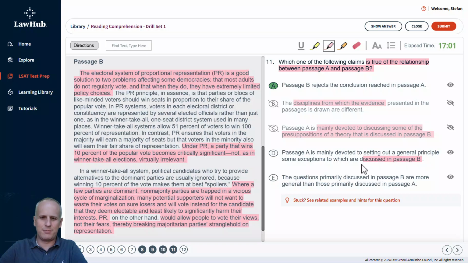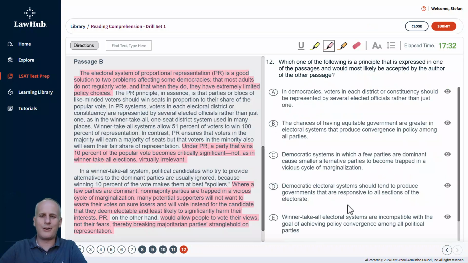Then with D, we've got passage A is mainly devoted to setting out a general principle, some exceptions to which are discussed in passage B. Well, passage B presents an entirely different principle, not just some exceptions to what was discussed about the convergence of the parties in passage A. And then lastly, choice E, the questions primarily discussed in passage B are more general than those primarily discussed in passage A. There's not really a difference in generality in the two passages. They're both relatively high level, so we can eliminate E, and the correct answer in this case would be choice A.